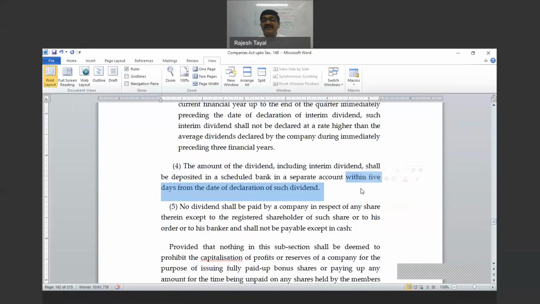So these are 5 days after declaration of dividend. That day, the date of declaration, is not covered in that. Otherwise, that will become 4 days, because the date of declaration plus 4 days will make 5. But here it says separate account within 5 days from the date of declaration, which means the date of declaration is excluded, or you can say within the next 5 days. Right? That will make things much simpler: the amount of dividend is required to be deposited in a separate bank account in the scheduled bank within 5 days after the declaration of dividend.